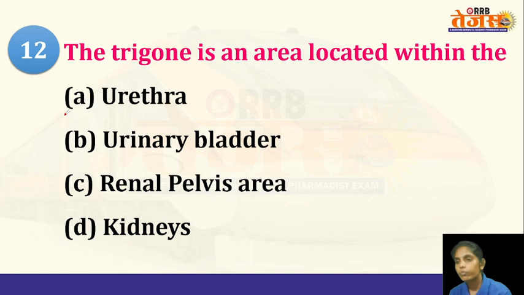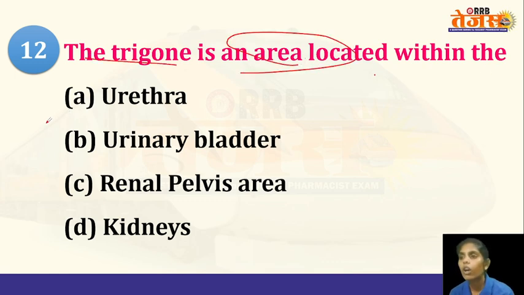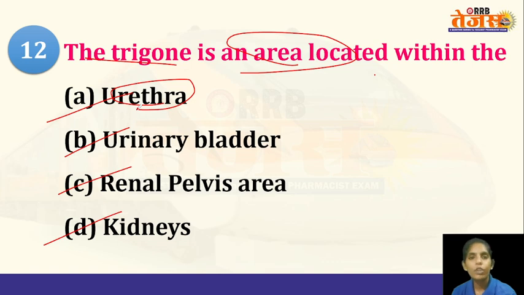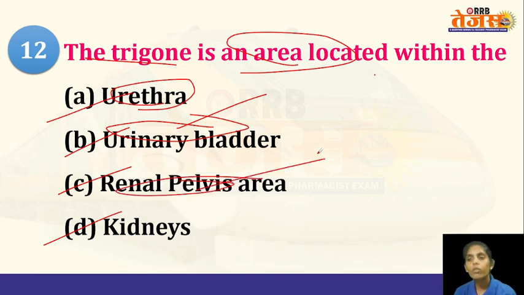And next question: the trigone is an area located within the urethra, urinary bladder, renal pelvis, and kidneys. So urethra is a tube into which the urine is released from the urinary bladder, and urinary bladder is a structure which stores the urine. Renal pelvis is a part of the kidney, and as you know, kidney is an organ. So the trigone is an area located within the urinary bladder.